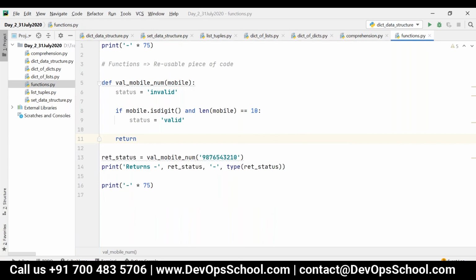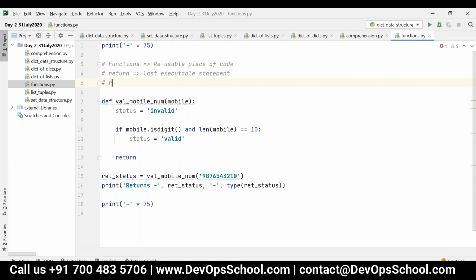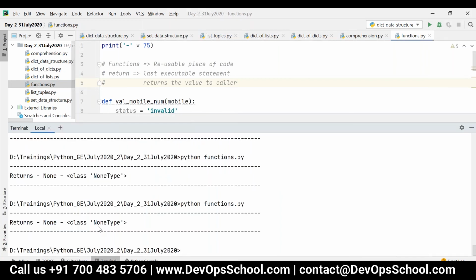Return is nothing but the last executable statement, and it also returns values to the caller. Now I have an empty return statement, so in this case also it returns nothing. See here, it returns nothing.